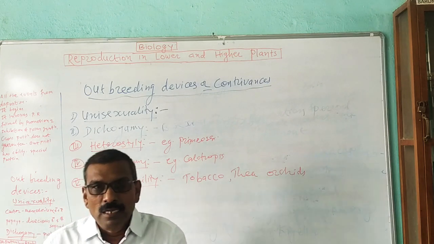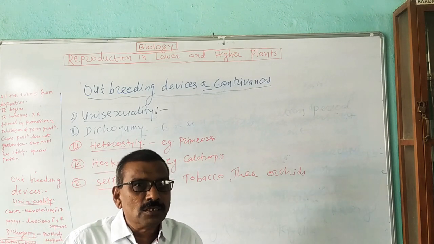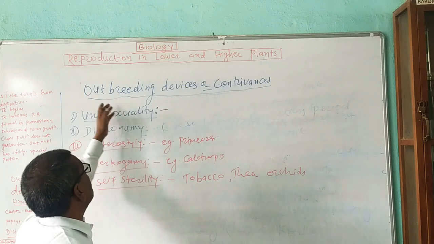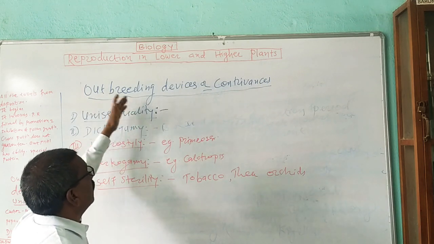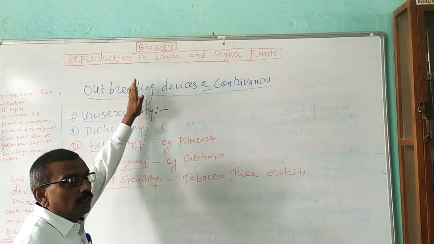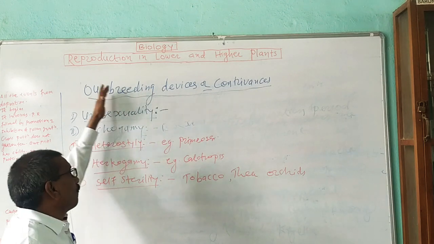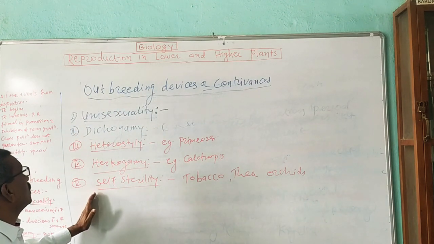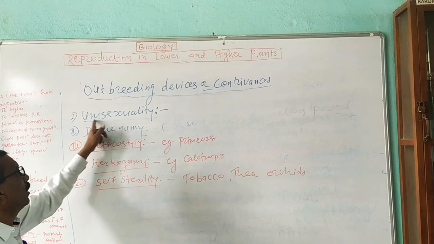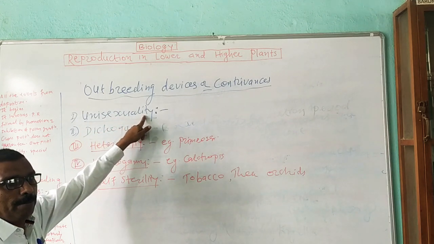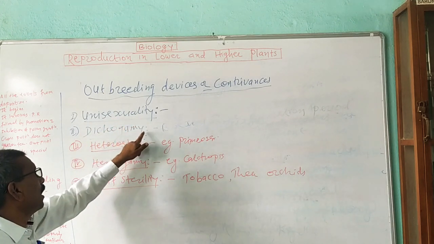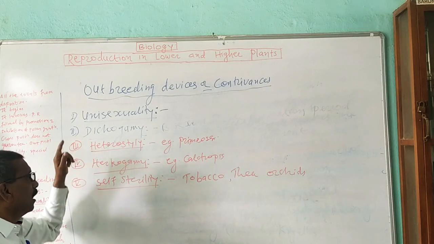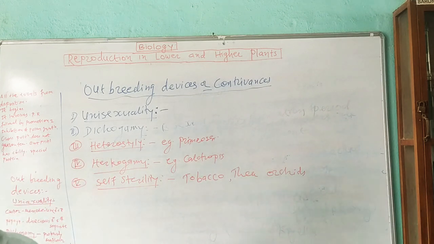This is known as self-sterility. Thus, we have studied contrivances, the outbreeding devices for cross pollination. These are 5 types of outbreeding devices found in nature: unisexuality, dichogamy, heterostyly, hercogamy, and self-sterility.